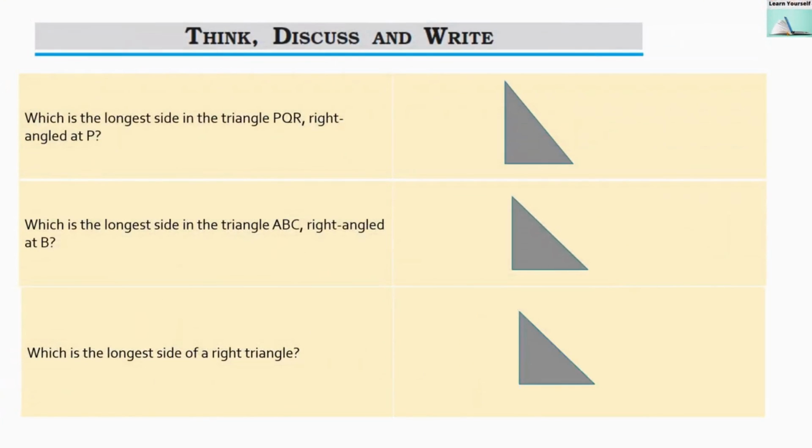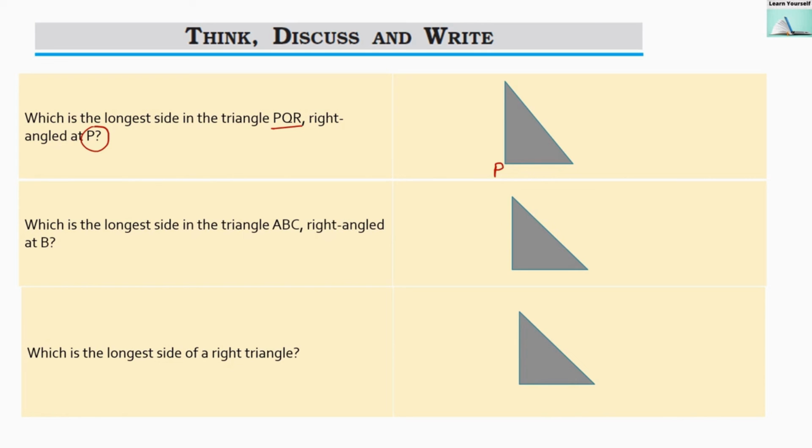Discuss and write. First question, which is the longest side in triangle PQR right angled at P? So we have to make this right angle and denote it with P, because they have specifically said that it is right angled at P. Now it has to be PQR.